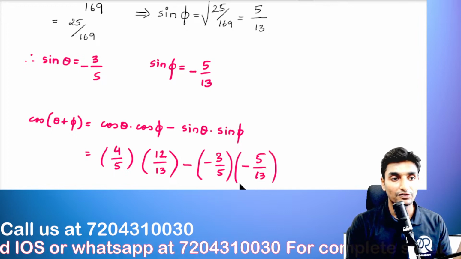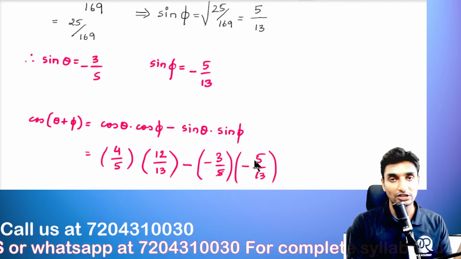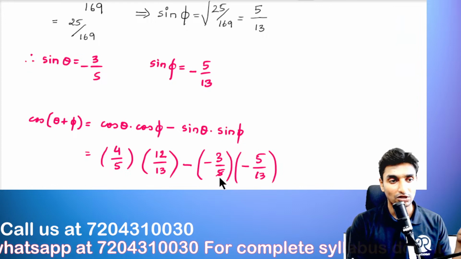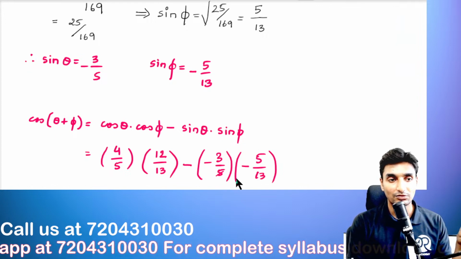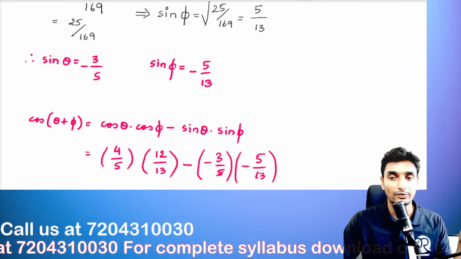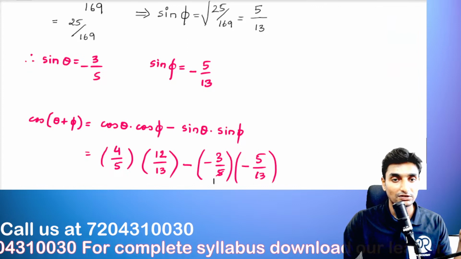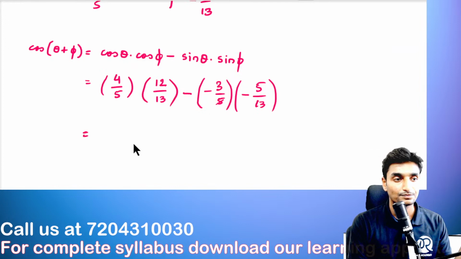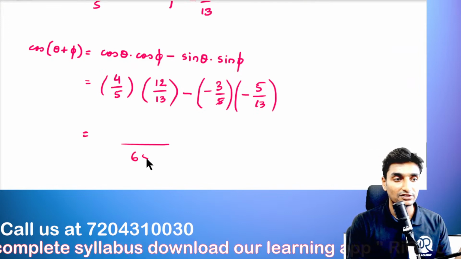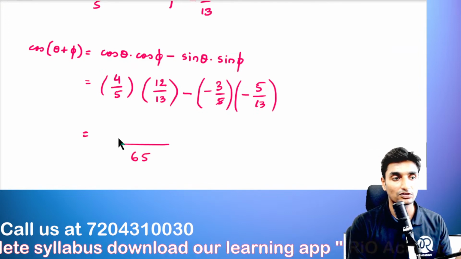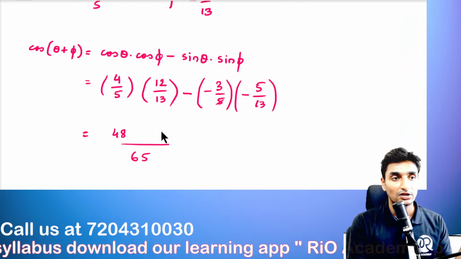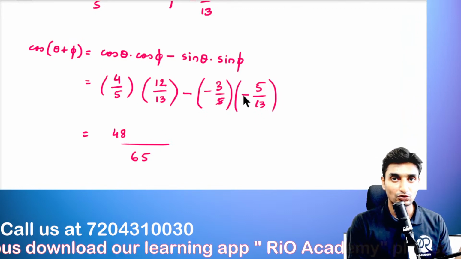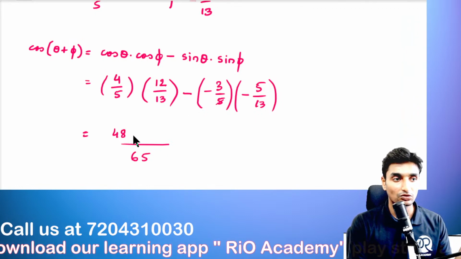Now for the simplification, the denominators are 5 and 13, so the LCM will be 13 into 5, 65. 13 5s are 65, guys. So 65 will be the LCM. 12 4s are 48, and minus of minus will turn out to be plus, plus of minus will turn out to be minus.